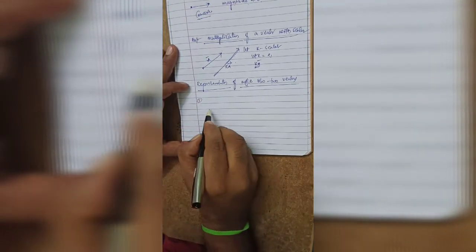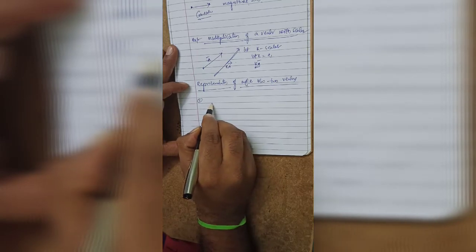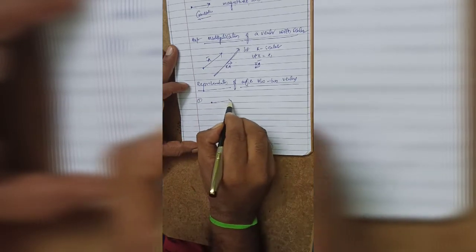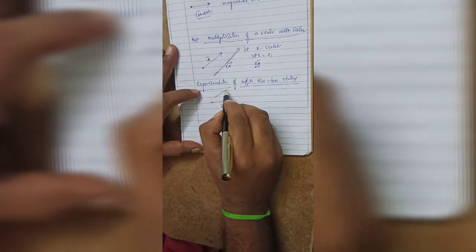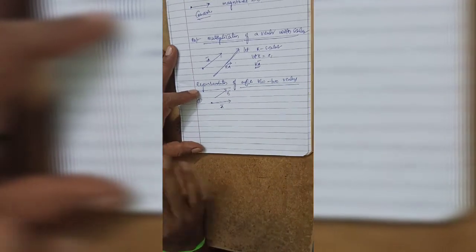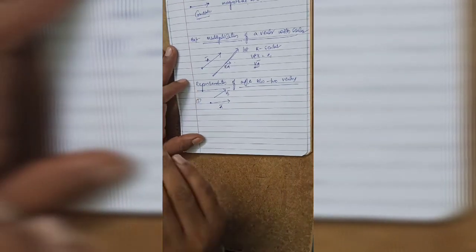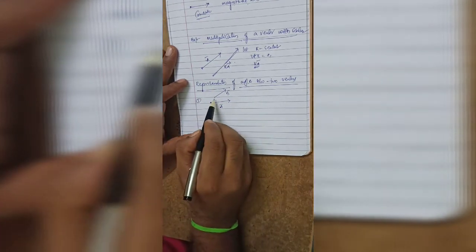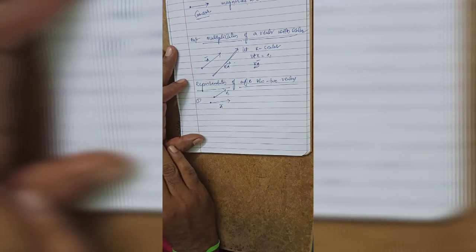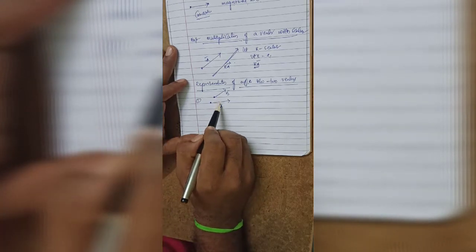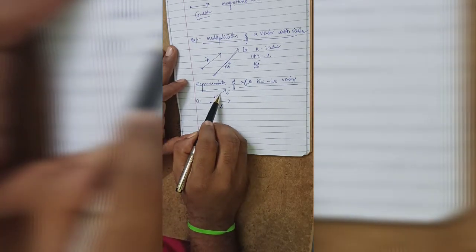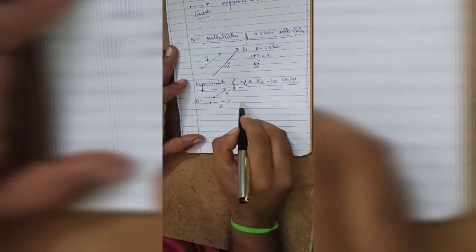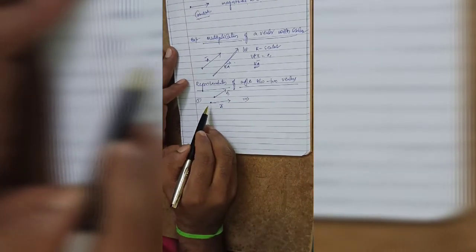First, while defining the angle between two vectors, for example, this is one vector, a bar, and this is b bar. Now I am going to find the angle between the two vectors. You have to remember that while representing the angle between two vectors, the initial points must coincide. If they do not coincide, then you can displace either vector parallel to itself until the initial points coincide. In this case, the initial points are not coinciding.